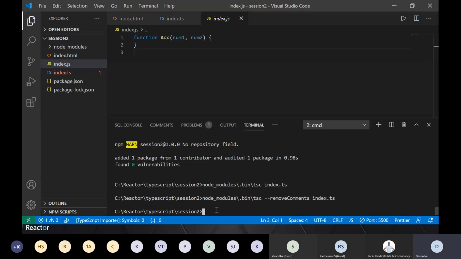But as a developer, you don't want to write this or remember this every time. At least I cannot remember all these options, right? So I've kept it as a note on my screen. So that's where another thing comes into picture. Before we move to that, let's see quickly one more thing.